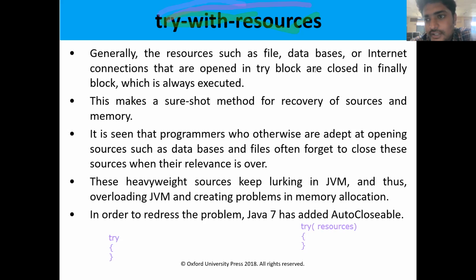Each and every resource has to be closed after performing the task. Generally, most programmers will forget to close the resources.